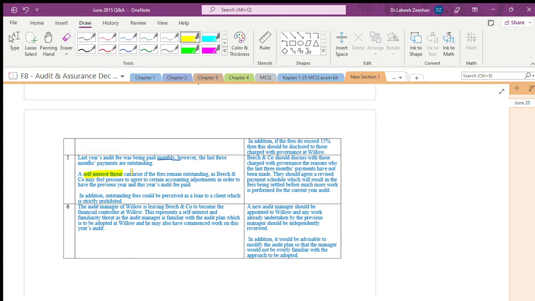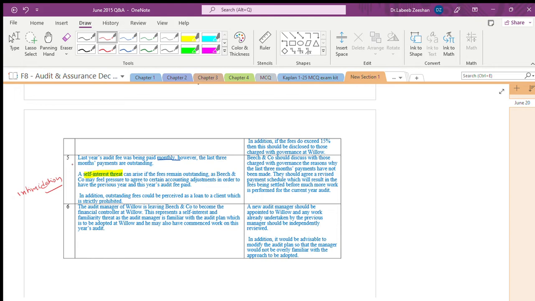Or fees outstanding may feel pressure to agree to certain accounting adjustments. That's what it says. It is not only that. It is also related to intimidation. See, 3 months fees is pending now, and that too before the signing, before the end of the year.